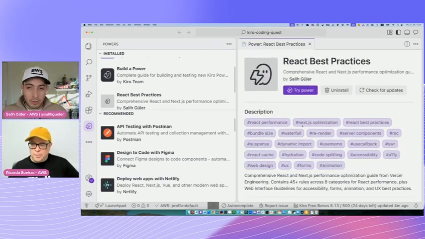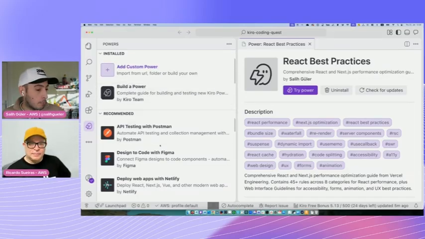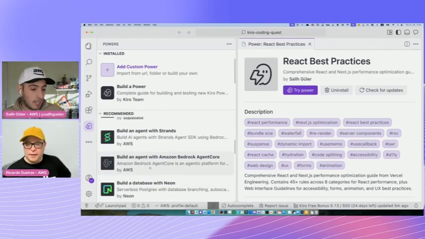It will probably do it now because I will say create an application with best practices, but it is not, for example, going to call the React Native one or the build-a-power one, or if I had a Strands one here, it's not going to call the Strands one either. They are heavily focused on the purpose rather than just providing a lot of information.